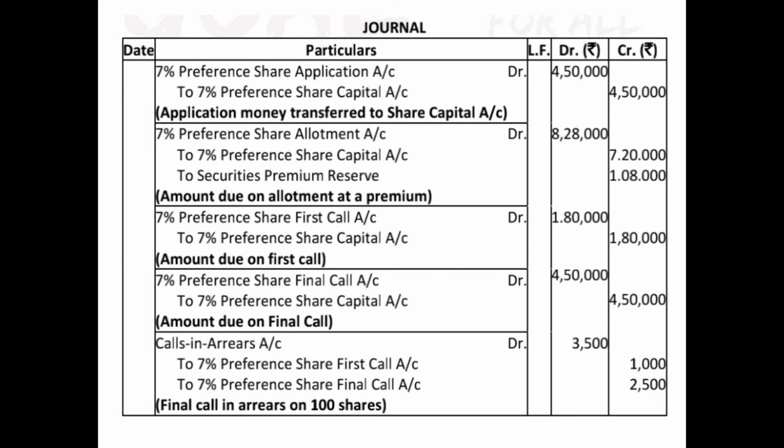Now we have to record the calls in arrears also. So we'll write calls in arrears account debited altogether 3,500. We are debiting calls in arrears because this is a kind of an asset for the company, because it is to be received. It has already fallen due, but it has not been received.